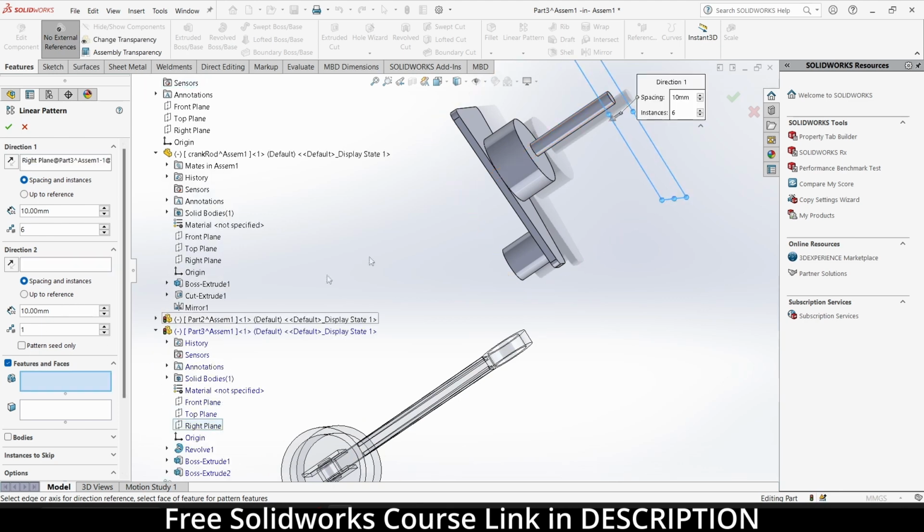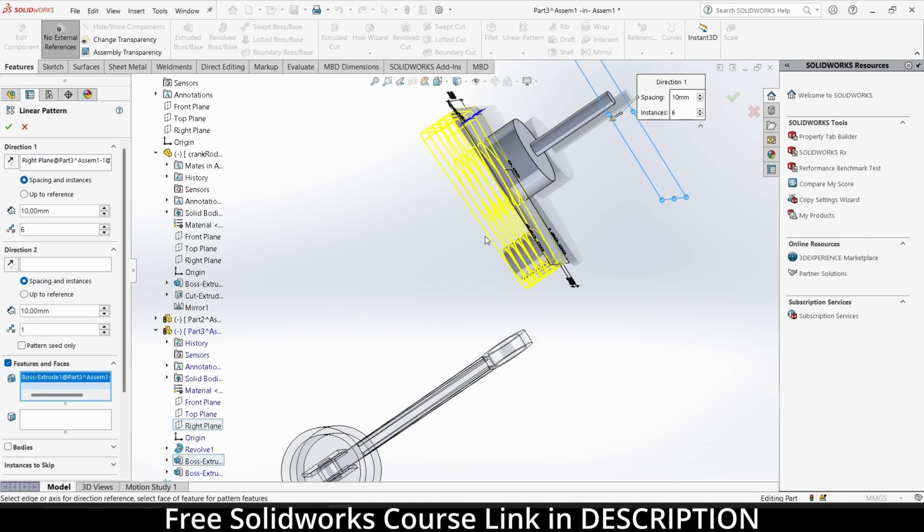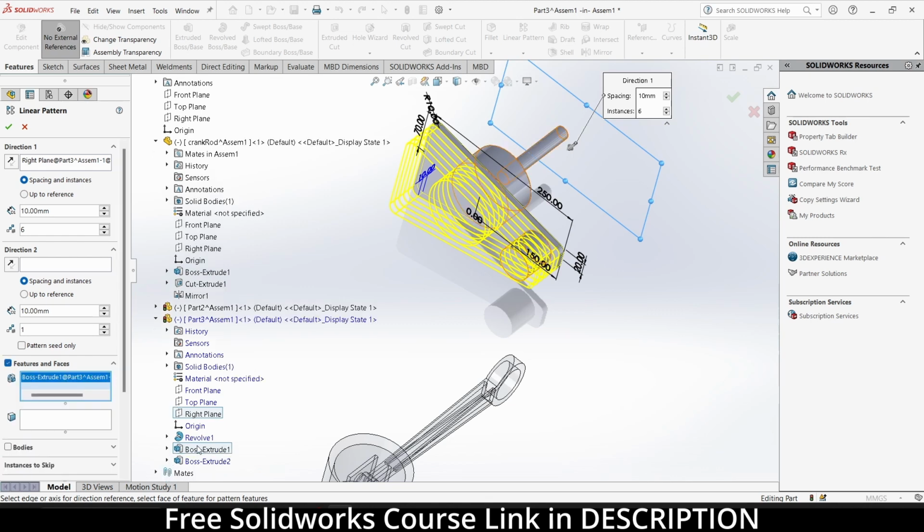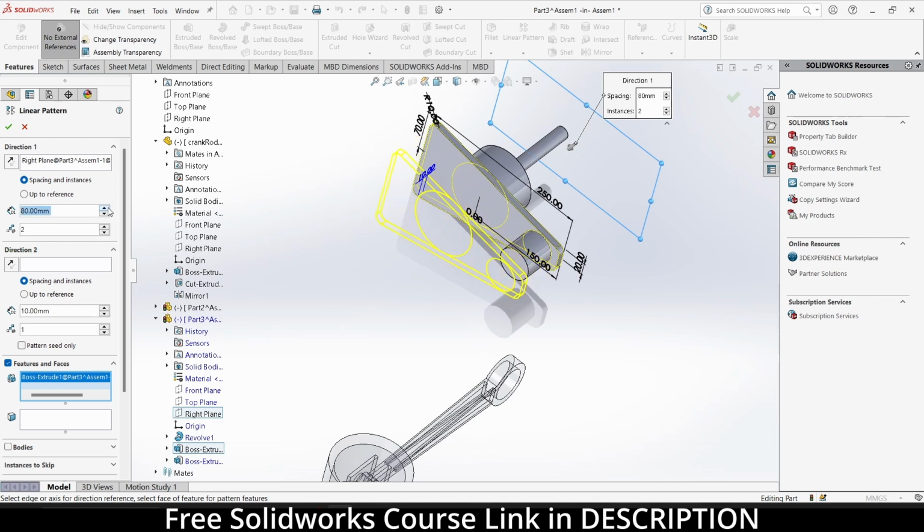I want to pattern this thing. Select the features only because I want the feature to be patterned. Reduce this distance to 2. Increase the distance.